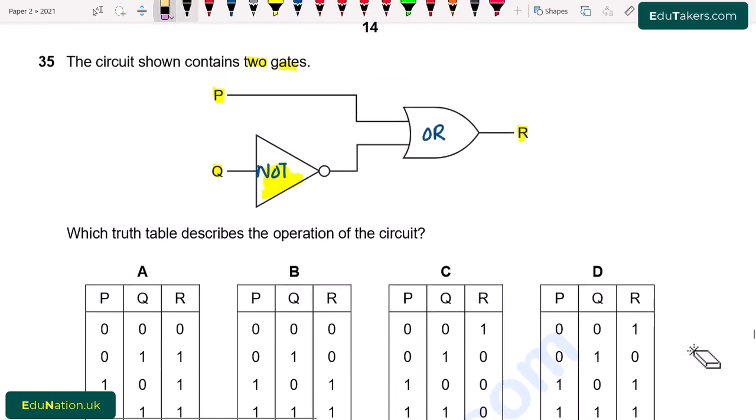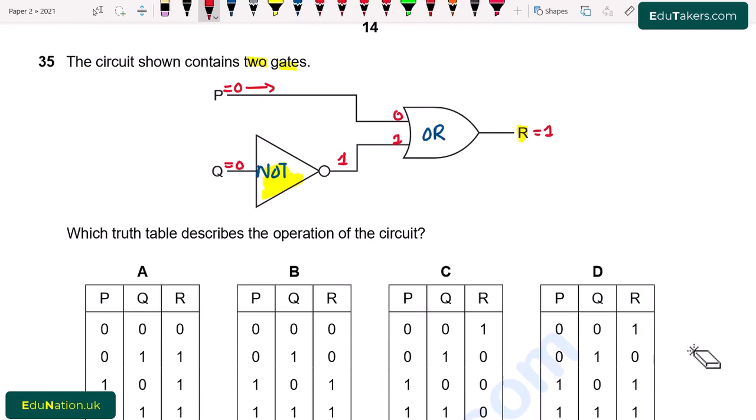So first of all, I consider here that P is equal to 0 and also Q is equal to 0. First combination of the inputs. Then what will happen? The NOT gate changes 1 into 0 and 0 into 1. So 0 changes into 1. Again, this 0 comes here and this 1 comes here. 0 and 1 when combined by the OR gate, it gives us 1.